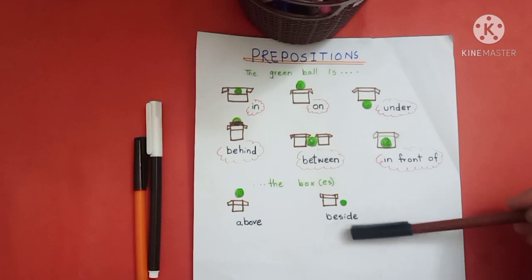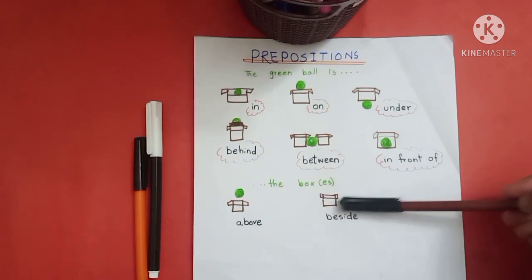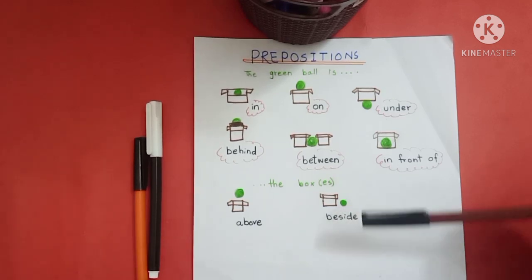In our last picture, you can see where is the ball? The ball is beside the box. Where is the position of the ball? The ball is beside the box.